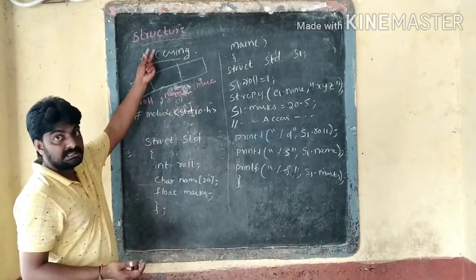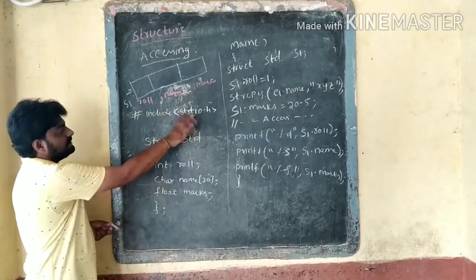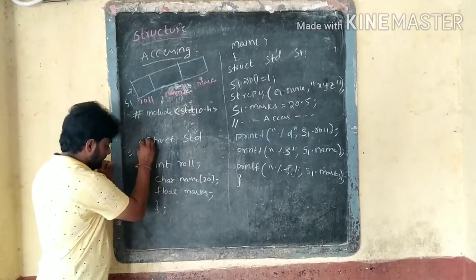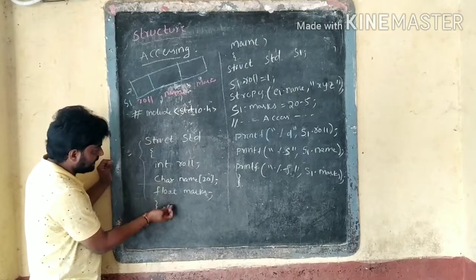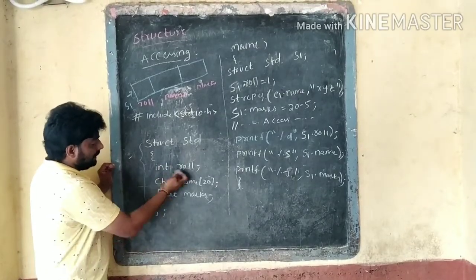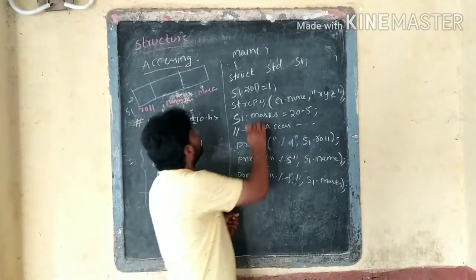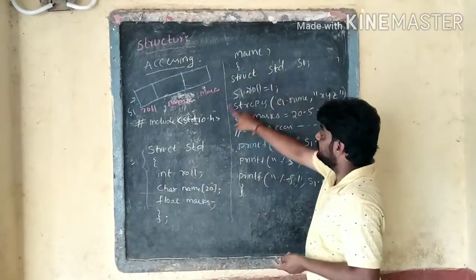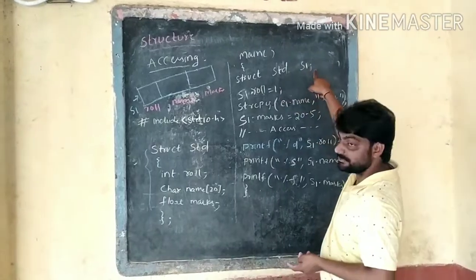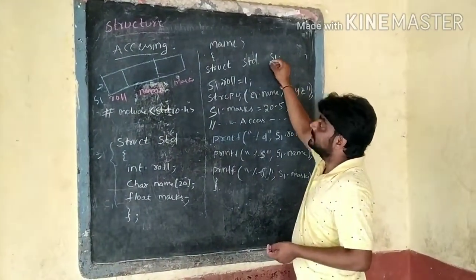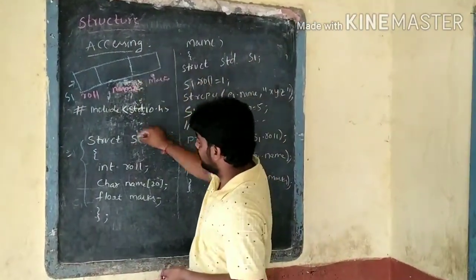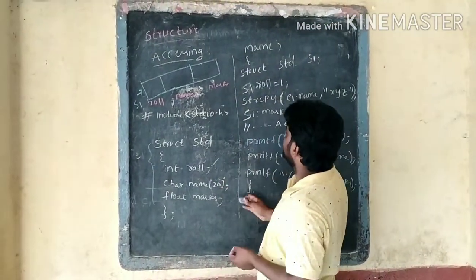Accessing data from structures. Here we include stdio.h. Next is the structure definition: struct std with int roll number, name and float marks. Here I declare a variable for this structure, struct std s1. After declaring, memory is allocated for the members of the structure.